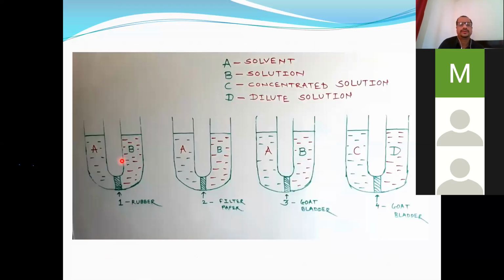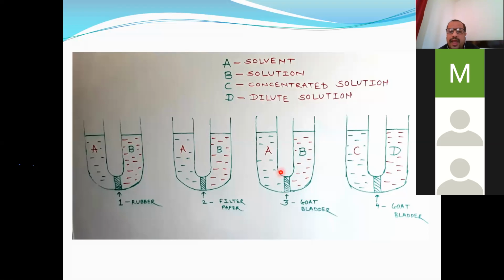Okay, so this is an impermeable membrane. This is a permeable membrane, which we have just seen. This is another membrane called a semi-permeable membrane, the membrane which allows only solvent to go through it and not the solution or solute. So what will happen here? Here you see A, solvent, and B, solution. It also consists of solvent, but the amount of solvent in this limb is less as compared to this. So there will be movement of solvent from this towards this through this semi-permeable membrane, from the region of its higher concentration to the region of its lower concentration, like this.